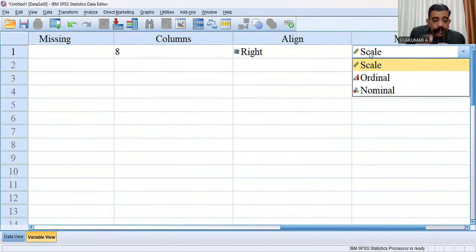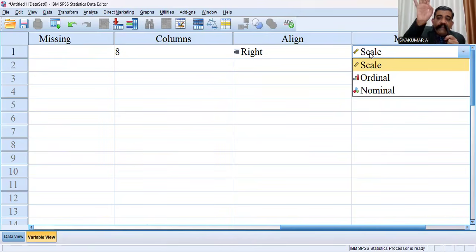That means you should measure the independent variable and the dependent variable with the help of either ratio scale or interval scale. That is known as metric variable. Both should be measured with either ratio scale or interval scale.